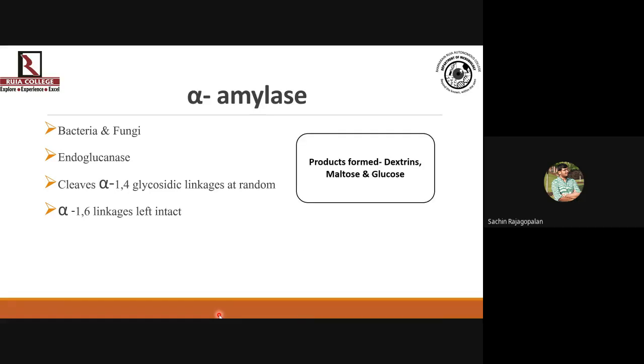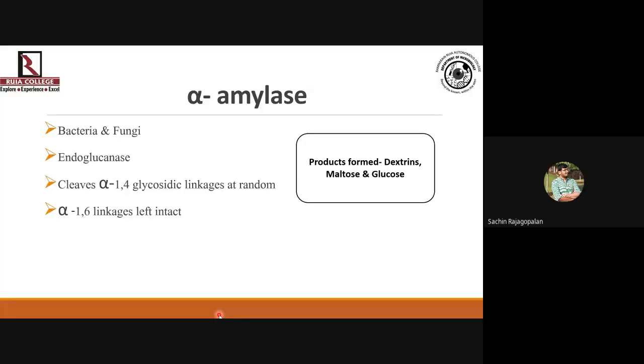Okay. Now the products that are formed are dextrin, maltose, and glucose. Now dextrin is nothing but multiple residues of glucose, including branched glucose. So it's like breaking down the polymer into a smaller version of the polymer, but still you have a lot of glucose residues in it. That's what we call dextrin, which means that alpha amylase needs to continuously act even on these dextrins to convert them up to the units of maltose and glucose.